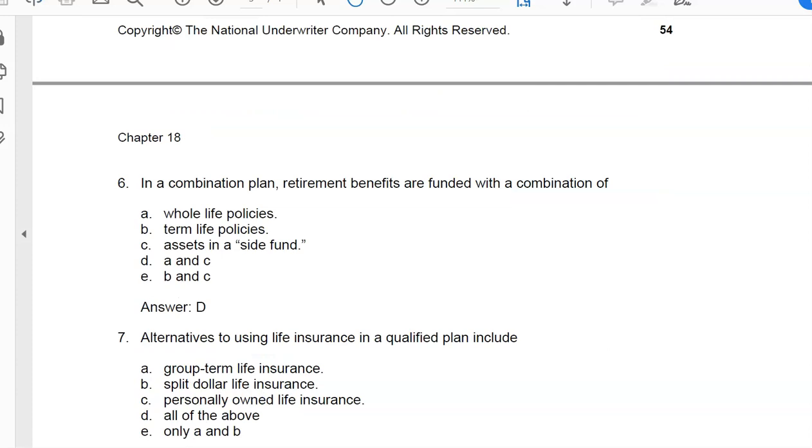Alternatives to using life insurance in a qualified plan include group term life, yes. Split dollar life, yes. Personally owned life, yes. D, all of the above. A and B alone would mean that personally owned life insurance could not be an alternative, and it can. So the answer is all the above, D.